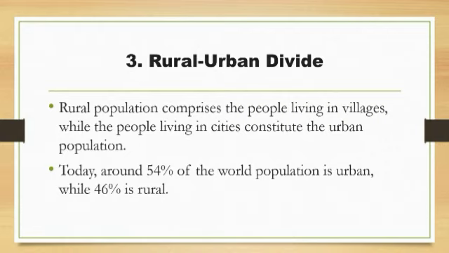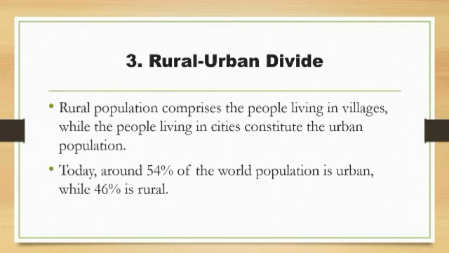What it means is that 54% of the people across the world are living in towns, while 46% are living in rural areas. So this is the rural-urban divide. I hope you can get it.